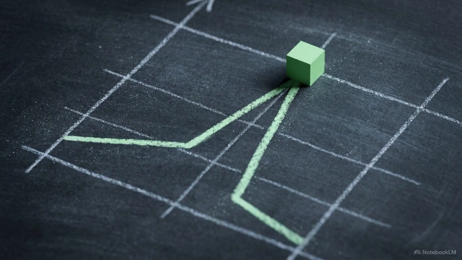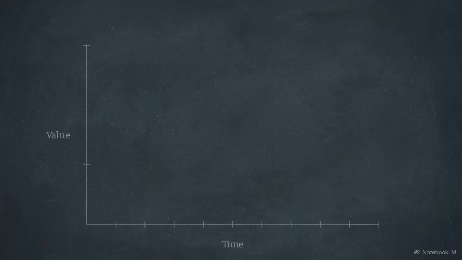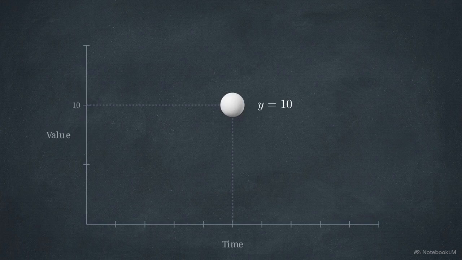We process the world by looking at individual moments, effectively hitting a mental pause button to try and understand a single slice of time. Standard algebra uses this snapshot approach. We plot a point for a fixed value, like y equals 10. It shows where something is for one frozen instance, but this point is blind to trajectory,